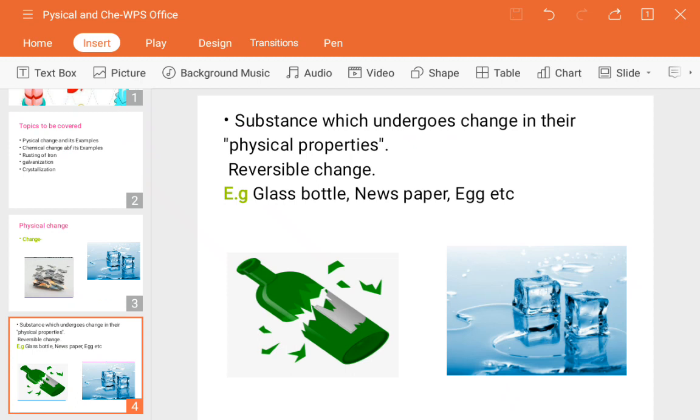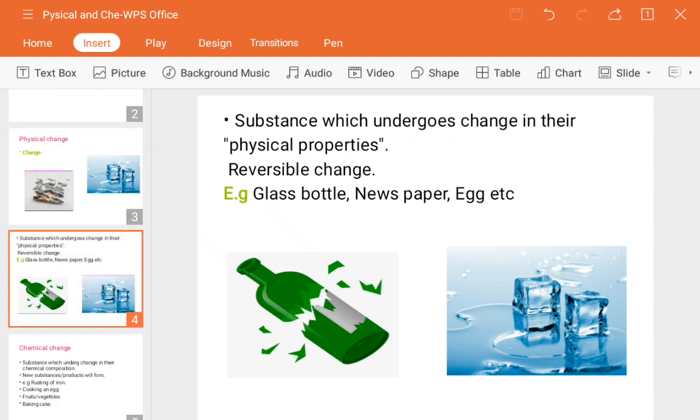You can separate the things. So just to show how it is reversible, I have given this example. Hope you have understood the physical change. We will move towards the chemical one.